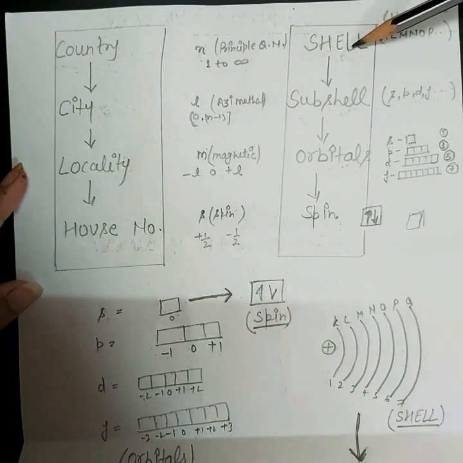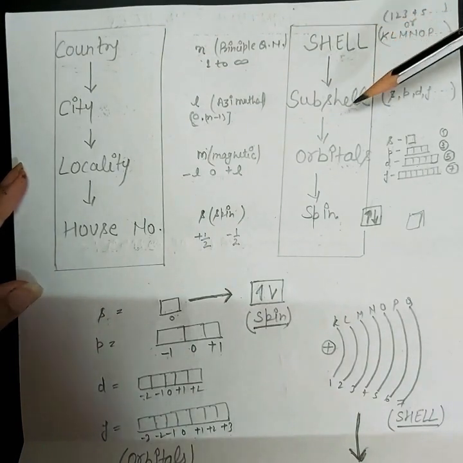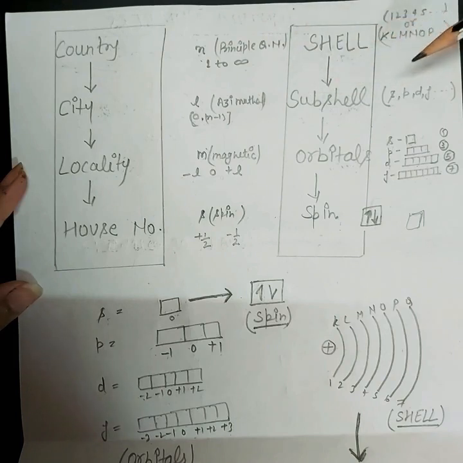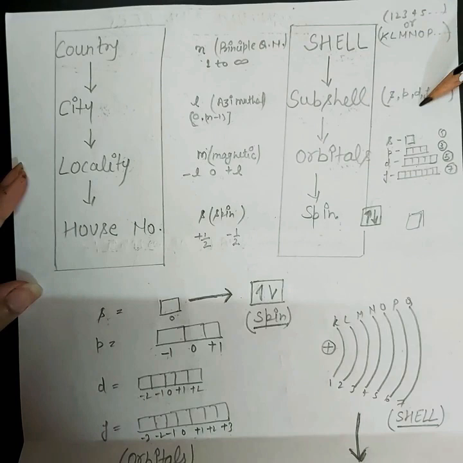Okay, so after knowing the shell, like the city, you have to find out the subshell. Why? Because every shell is further divided into subshells. First of all, you should know what a subshell is. Subshells can be many, but we'll talk about only 4, which are S, P, D, F.